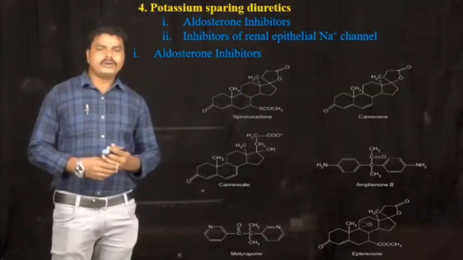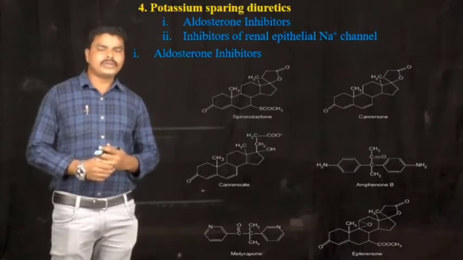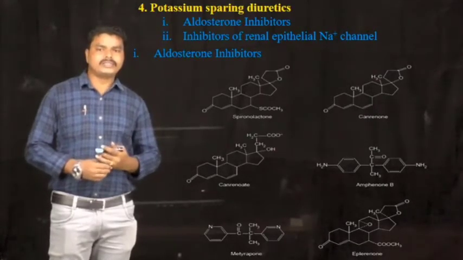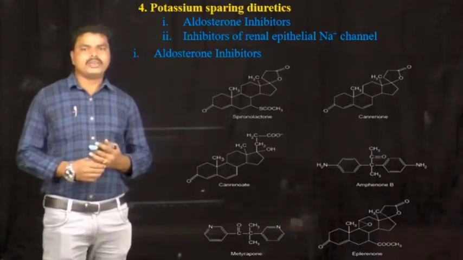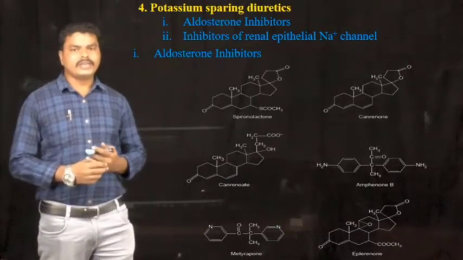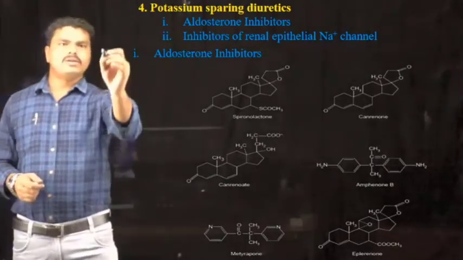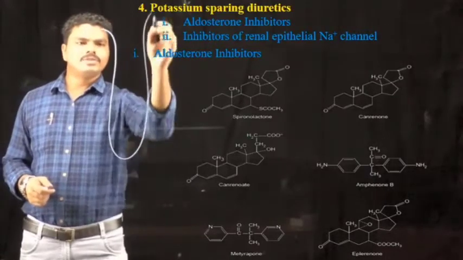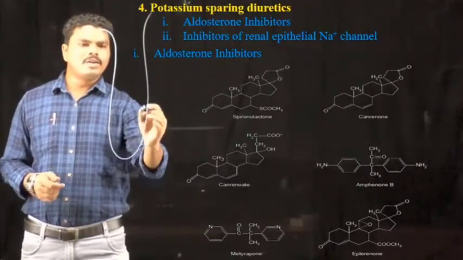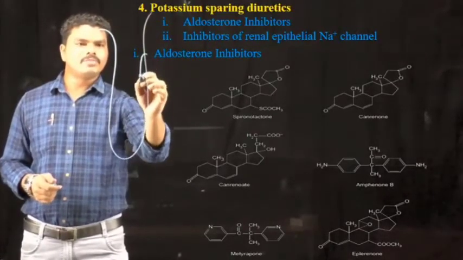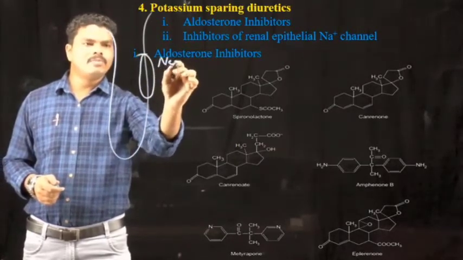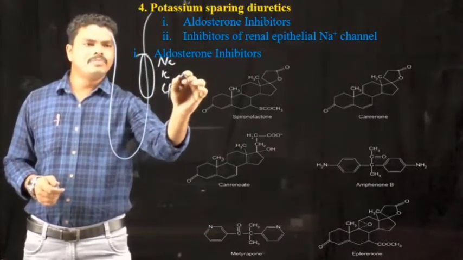In the previous video, we already discussed the loop diuretics or high ceiling diuretics. The loop diuretics are the diuretics which act on the loop of Henle, particularly the ascending loop of Henle, where there are sodium, potassium, chloride co-transporters.